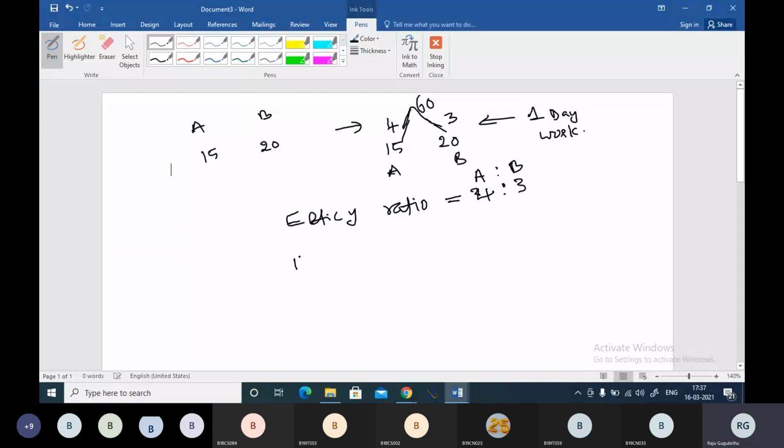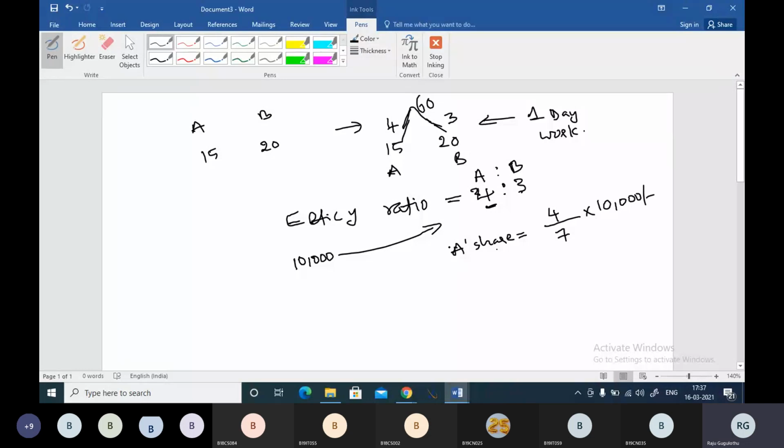Now we will have to distribute our 10,000 profit, or you can say reward money, to this A and B, and here we again use our ratios concept. A partnership concept we use here. A's share will be 4 divided by 4 plus 3, total 7, into 10,000 rupees, boss. This will be A's share.